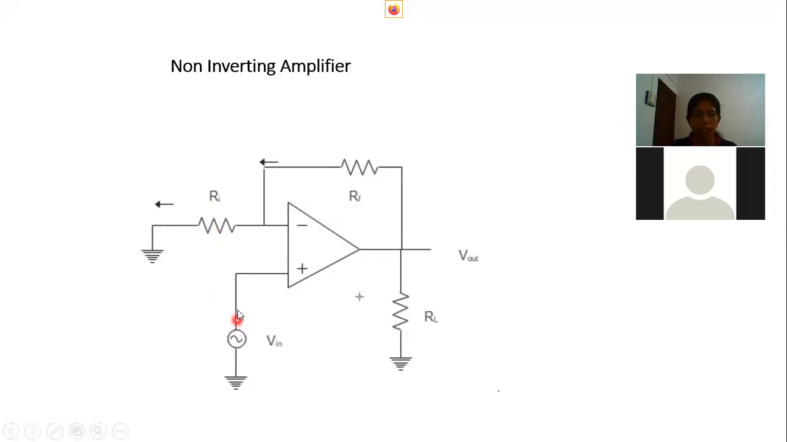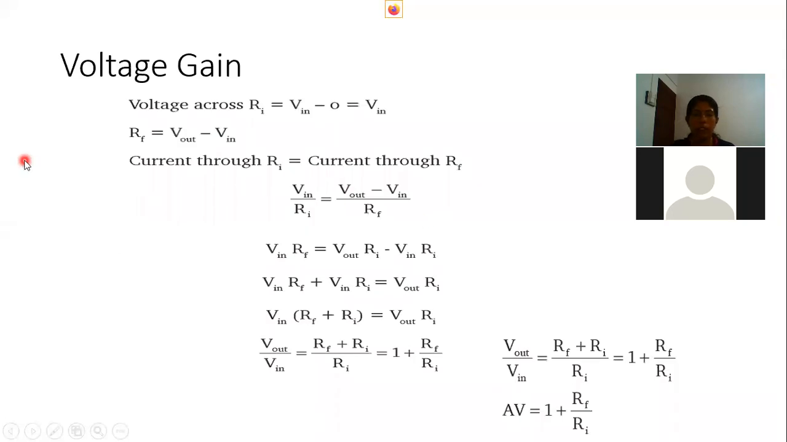So the input is connected to the non-inverting terminal, and the second input terminal is grounded through the input resistance, and feedback is given through Rf. Okay. This is the circuit for a non-inverting amplifier. The function of a non-inverting amplifier is to provide an output voltage as an amplified form of the input voltage without any phase difference. Now we are going to study the voltage gain of a non-inverting amplifier. How much amplification will it provide?